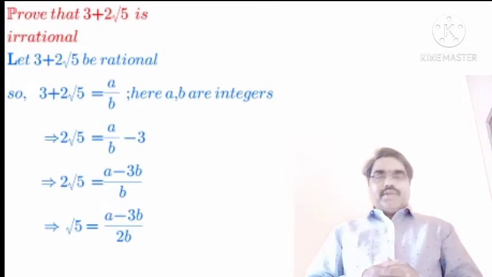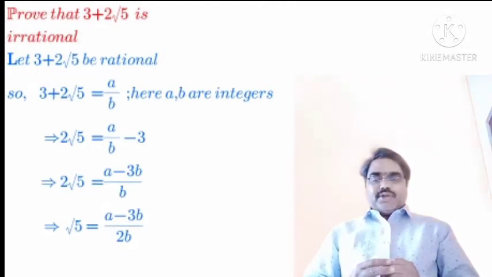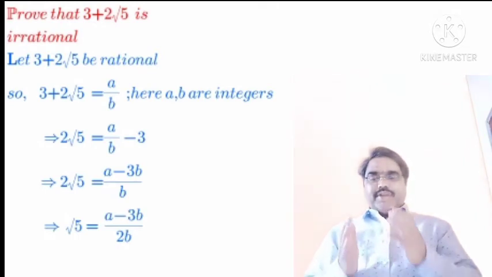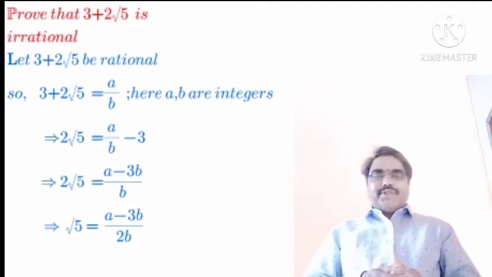Students, here you notice one thing. What do you observe in this step? Observe carefully. Left hand side of this equation is square root of 5. Right hand side of this equation is a minus 3b upon 2b.